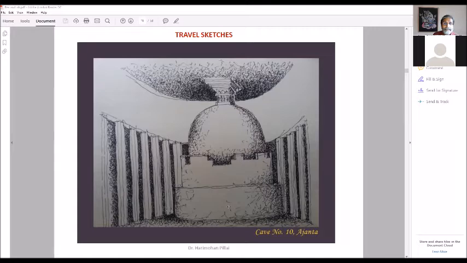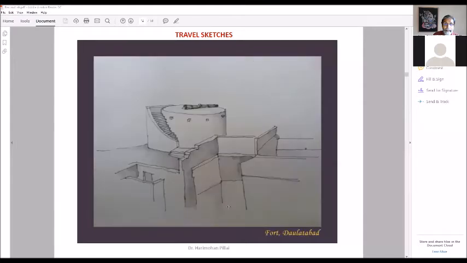So here you can see this random doodling, which is used as a texture. This is inside Ajanta. You have heard of Ajanta Ellora caves. So this is inside cave number 10 Ajanta. All these are done on the spot. When you travel, you go, you sit in some corner and sketch. So this is done inside cave number 10 Ajanta caves.